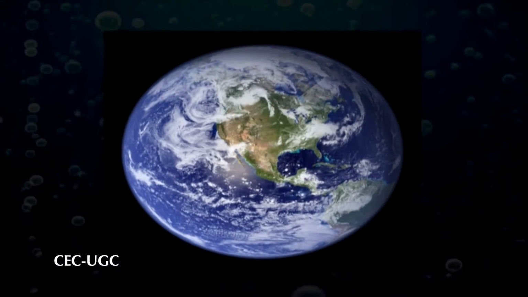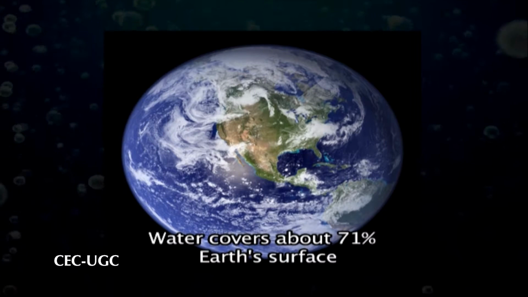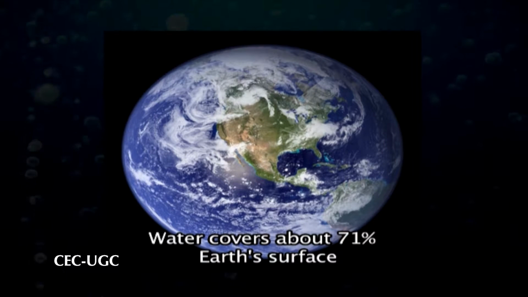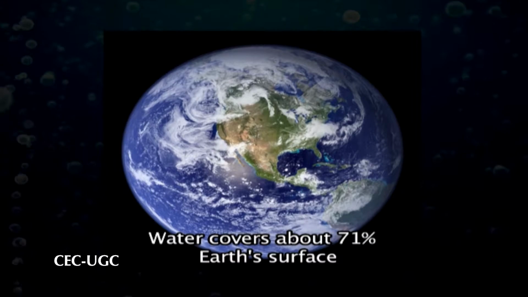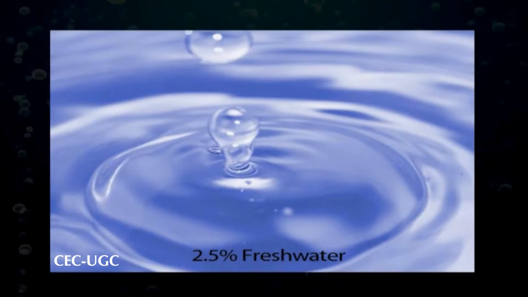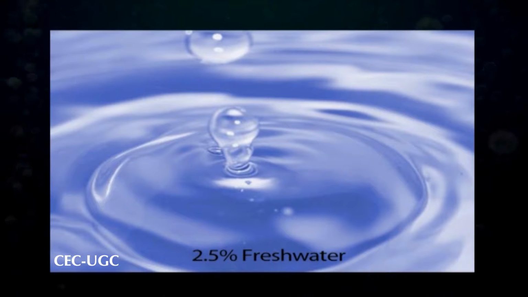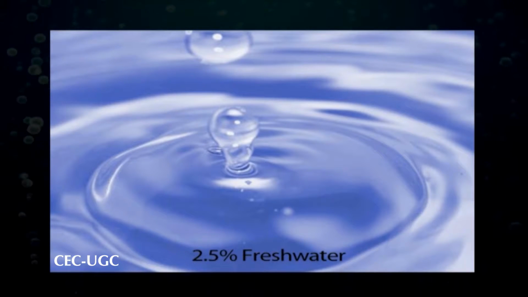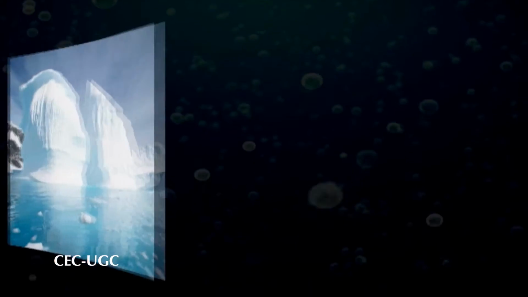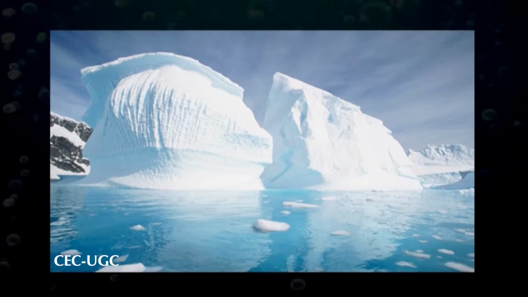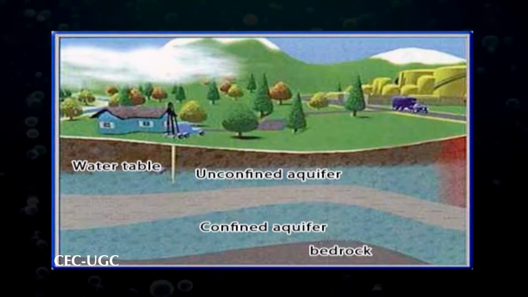You might know that water covers about 71% of the earth's surface and is vital for all known forms of life. Only 2.5% of the earth's water is fresh water, and 98.8% of that water is in ice and groundwater.